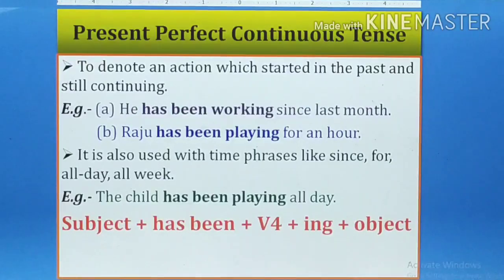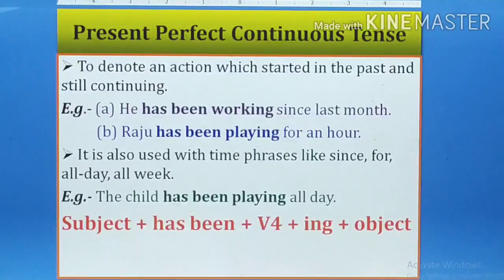One more thing to remember: when in a sentence you see since or for, and has been or have been, then it is the present perfect continuous tense. It is also used with time phrases like since, for, all day, all week. The example I just told you is, the child has been playing all day.